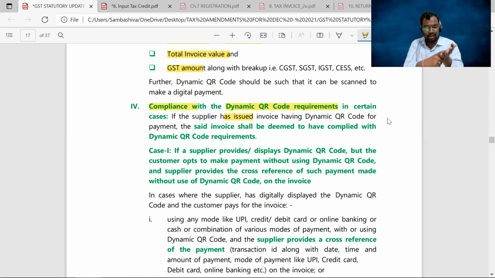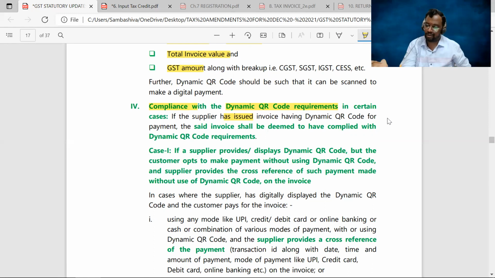The recipient scanned it and made the payment through UPI ID. The transaction details should be there in the invoice for cross-reference purposes. In that scenario, yes, dynamic QR code provisions have been complied with.